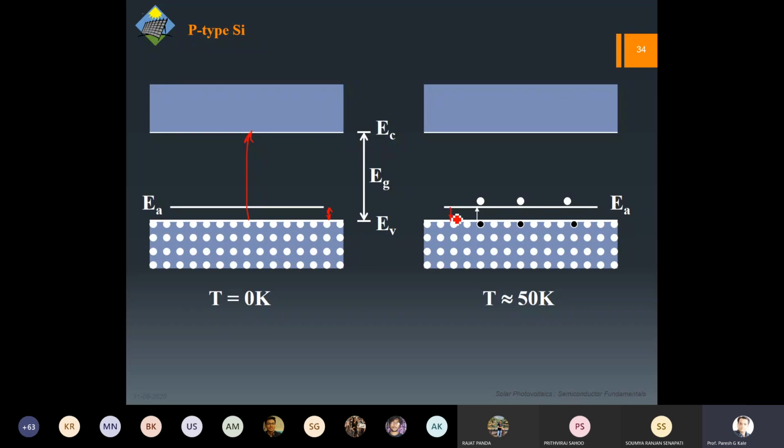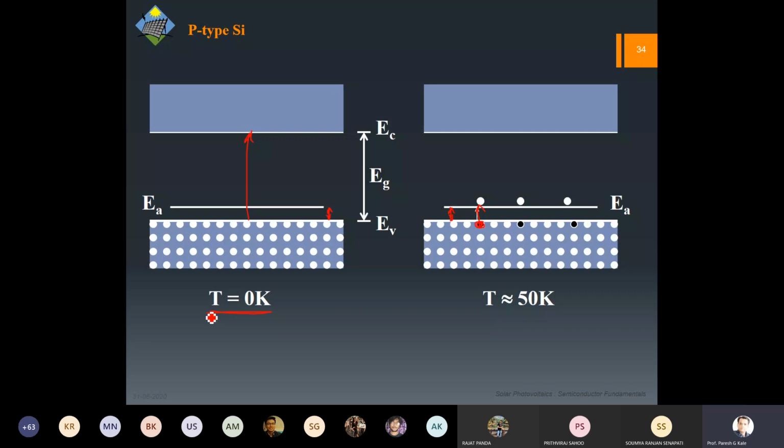Because now this gap is very small, so an electron can quickly go even with a small amount of thermal energy, and it creates a vacancy. This level, which we added because of, say, aluminum doping, is accepting the electrons, and that's why we call it the acceptor level.